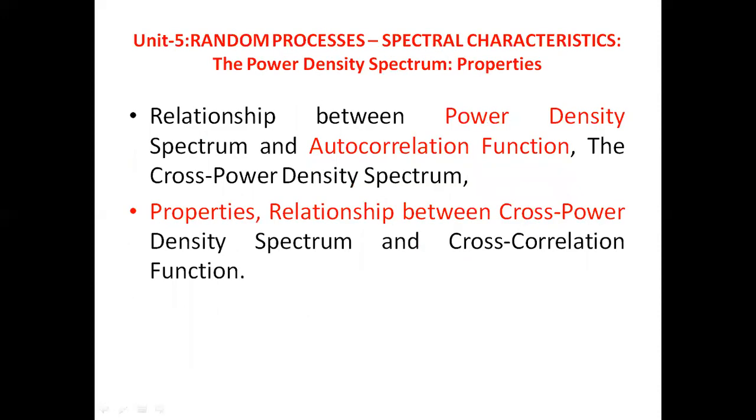In the fifth unit, random process and spectral characteristics. Here we need to find the relationship between power density spectrum and autocorrelation function. And the cross power density spectrum we also need to find, along with properties and the relationship between cross power density spectrum and cross correlation function.